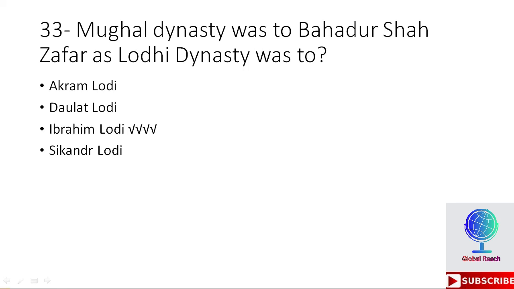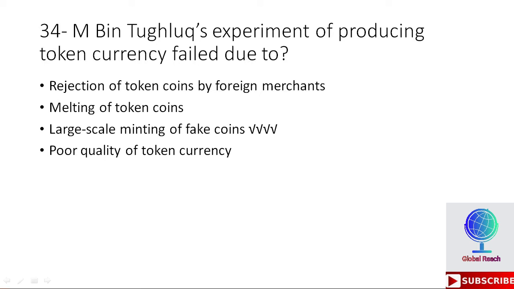Okay, 34th MCQ is, Muhammad bin Tughlaq's experiment of producing token currency failed due to. Options are rejection of token coins by foreign merchants. Second reason is melting of token coins. Third is large scale minting of fake coins. Fourth is poor quality of token currency. So the third is the right option here, large scale minting of fake coins, due to which the Tughlaq experiment of producing token currency failed.